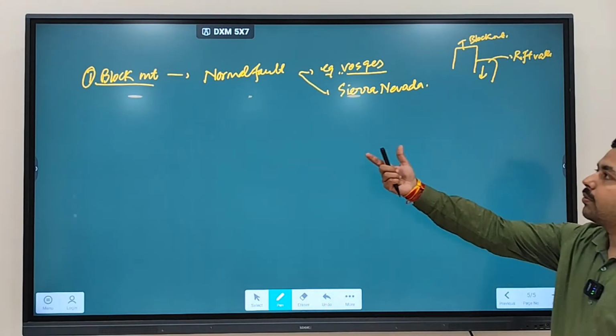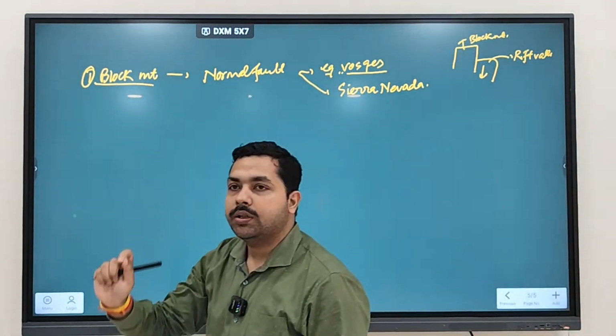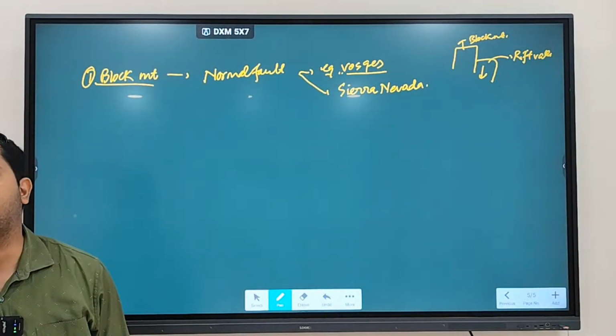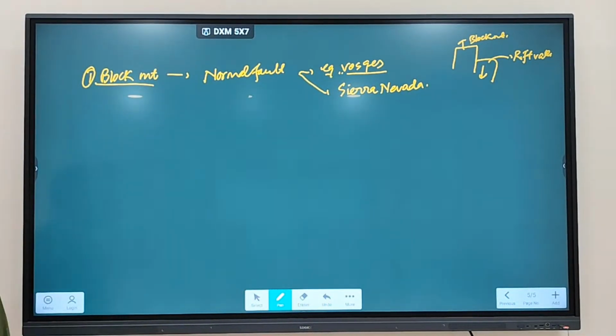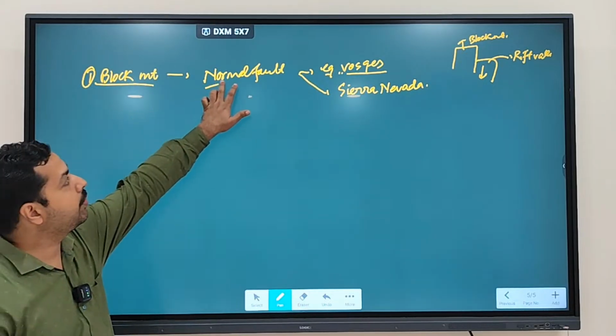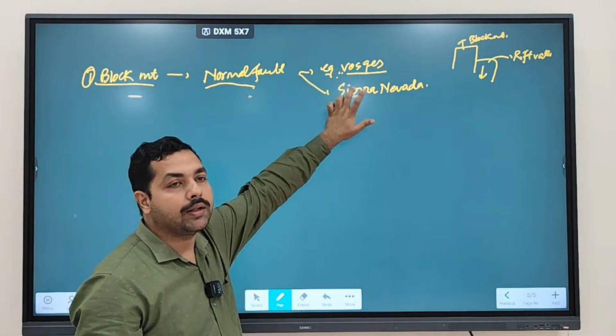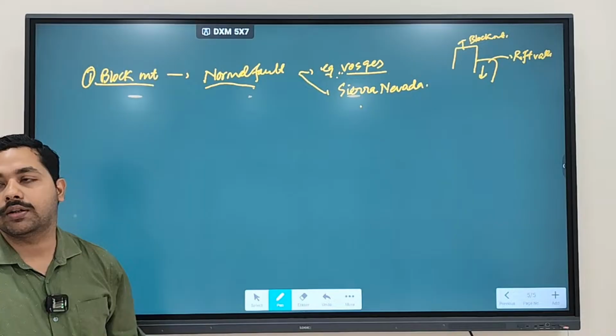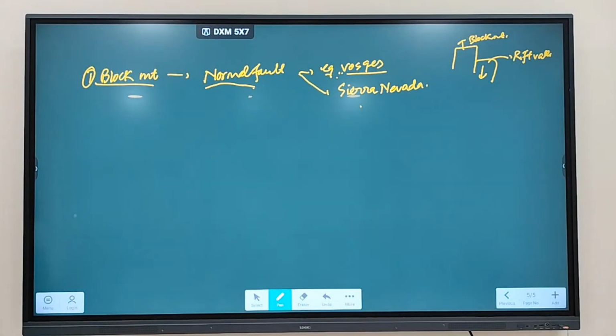So talk about block mountains. They are created due to what? Due to one of the blocks moving downwards, and this type of fault is called a normal fault. For example, you have the Vosges mountain and the Sierra Nevada mountain. Sierra Nevada, where do you have it?